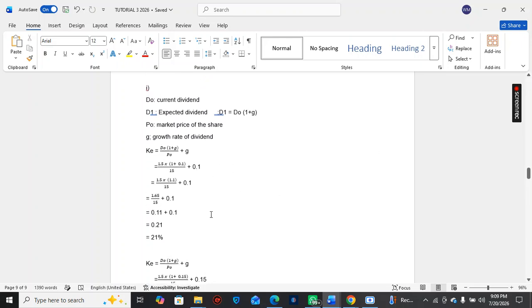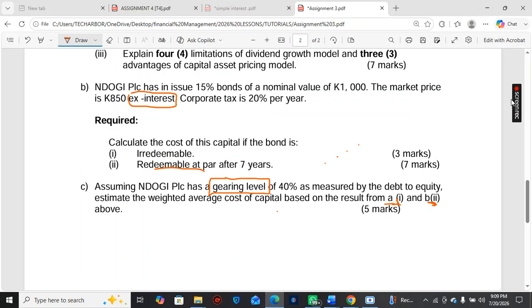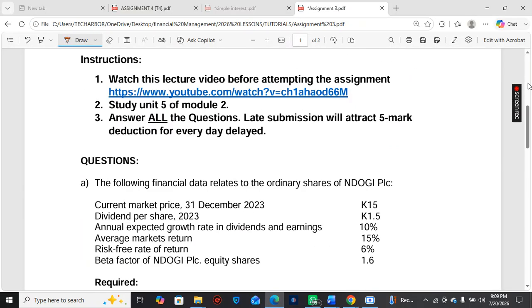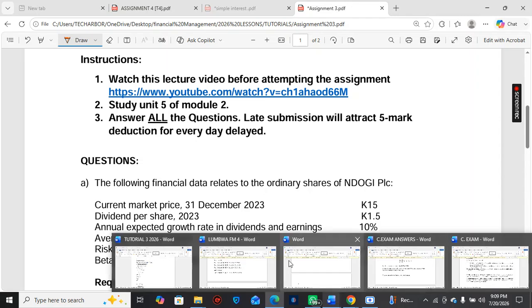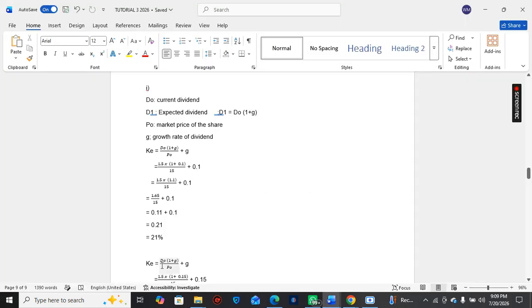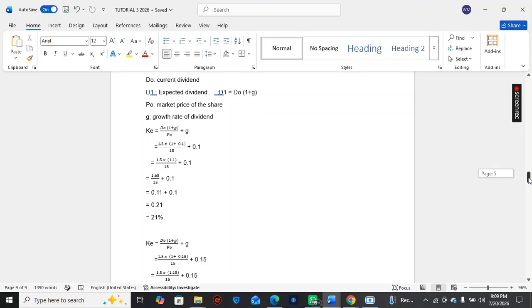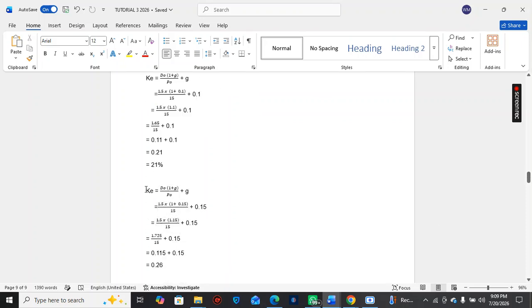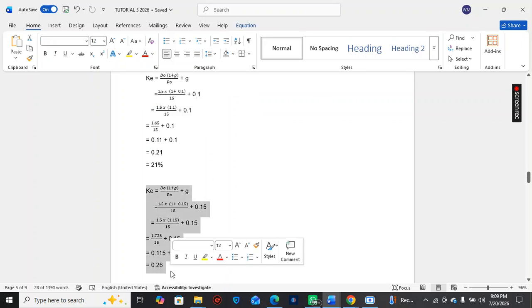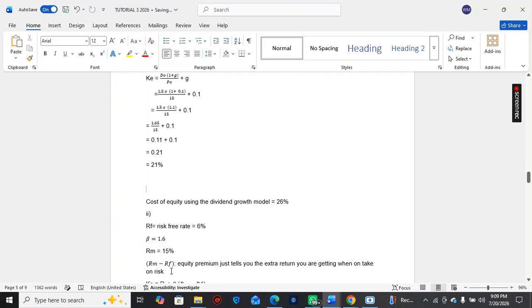The growth rate was 10% in this question. Oh, here I was trying to find out what happens if the growth rate increases, and I increased it to 50. So it was still 21%. I don't know why I put it like this. Yes, it was still 21%. Okay. Thank you, Mr. Chimonia.